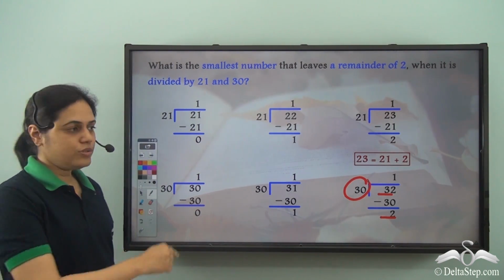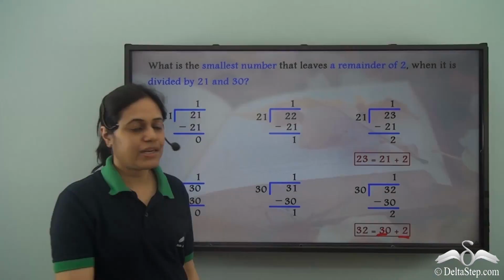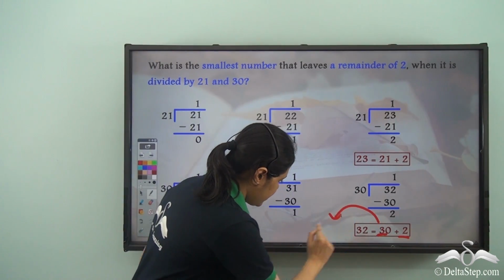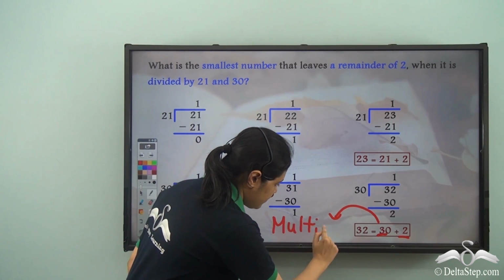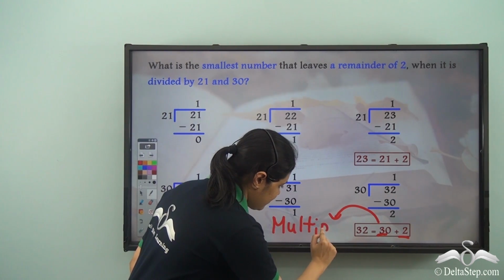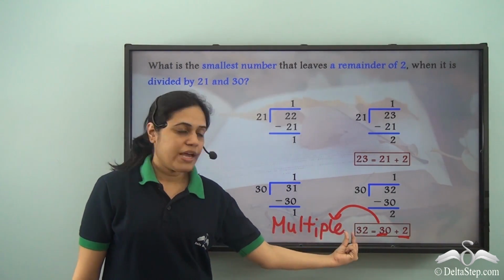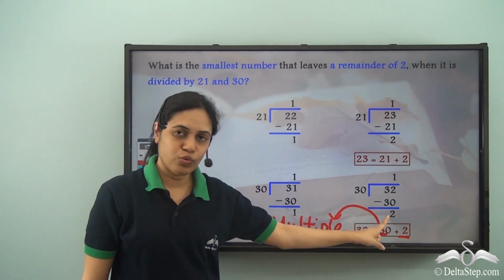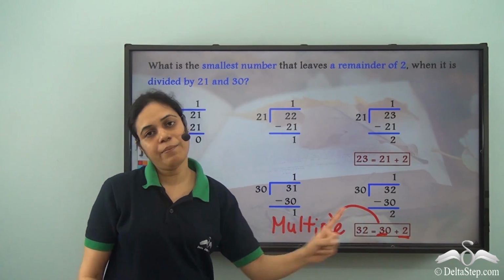So what is 32? 32 is 30 plus 2. But 30 is a multiple of 30. So if I want a remainder of 2 when I divide by 30, I add 2 to a multiple of 30 to get that.